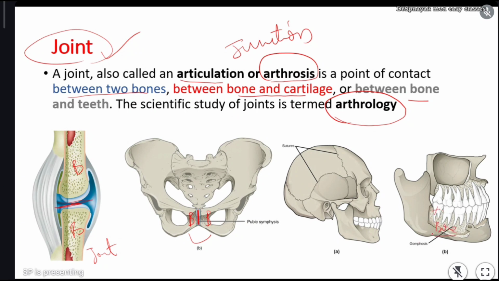These are the criteria the joint definition has to fulfill. While writing, you can write that it is the articulation or junction between bone and bone, bone and cartilage, and bone and teeth. You have to write these three points. Then only is the definition correct. If you miss any one of these, the definition is not complete.